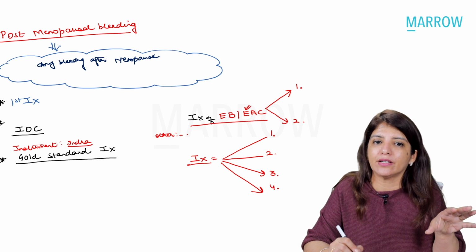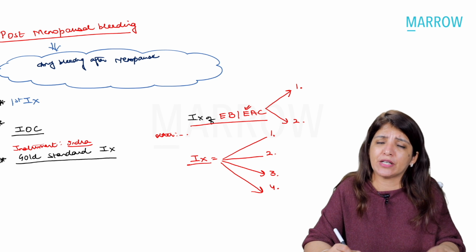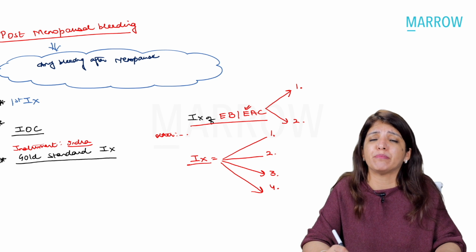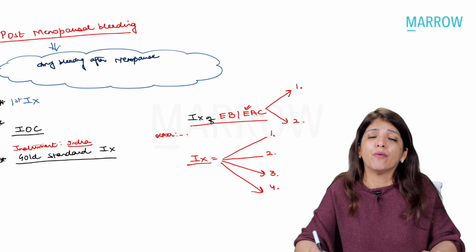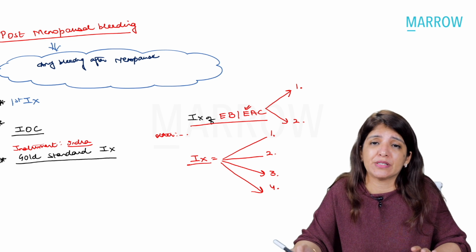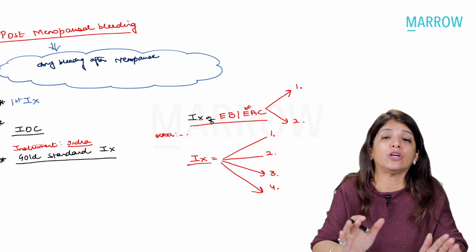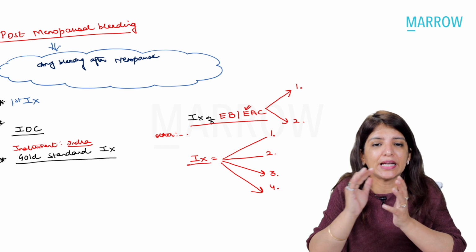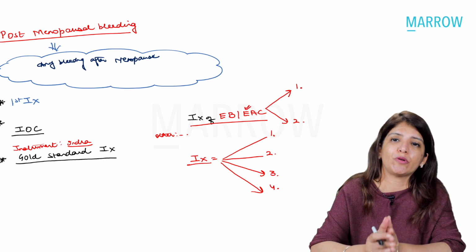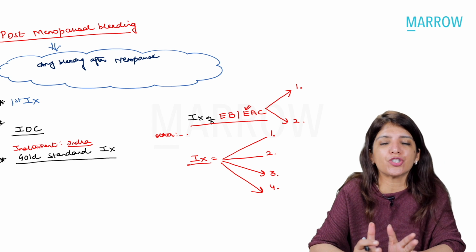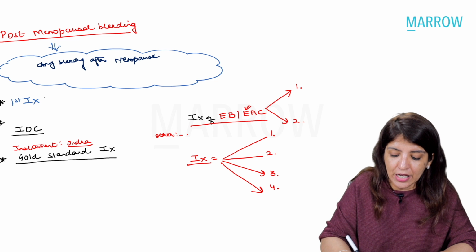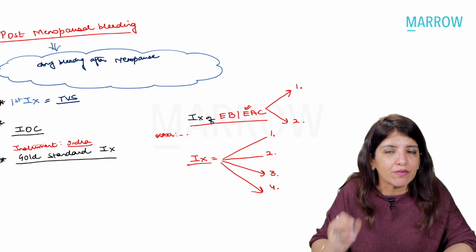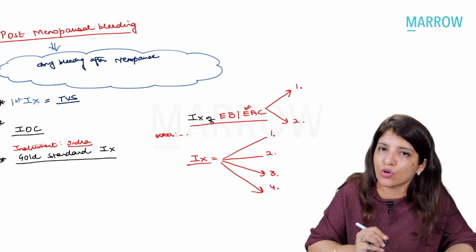So after that 1 year, if there is any bleeding which is happening, so many times you people ask me that, ma'am, if bleeding happens after 6 months, it is postmenopausal bleeding, or if bleeding happens after 1 year. See, after 1 year of amenorrhea, if bleeding is happening anytime, it is a postmenopausal bleeding. Now, whenever a patient comes to you with postmenopausal bleeding, the first investigation which we do is a TVS, but a TVS is not the investigation of choice.